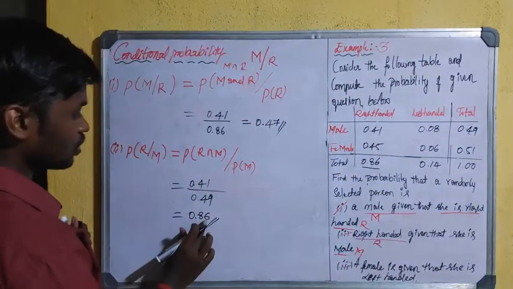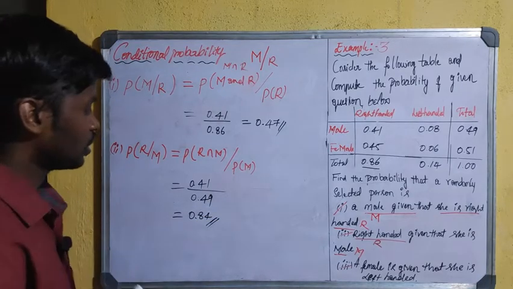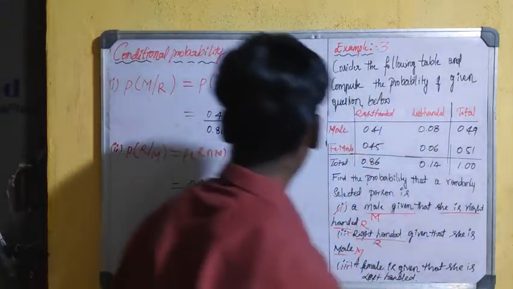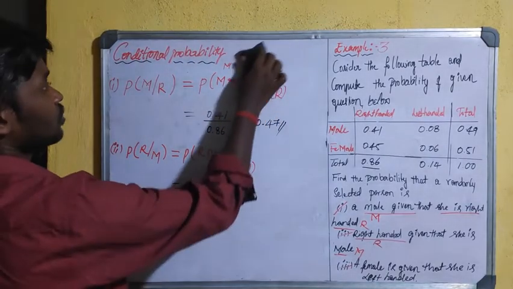Correction: this is not 0.86, it is 0.84. This is 0.84. Next, the third question.